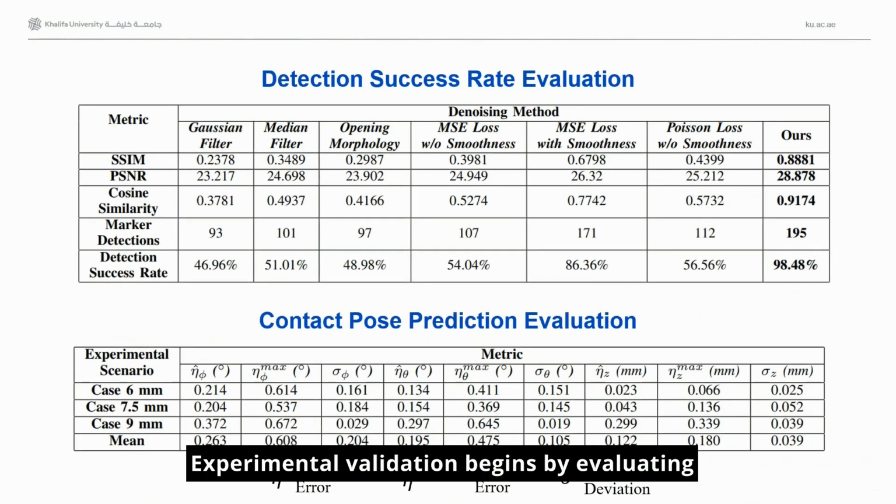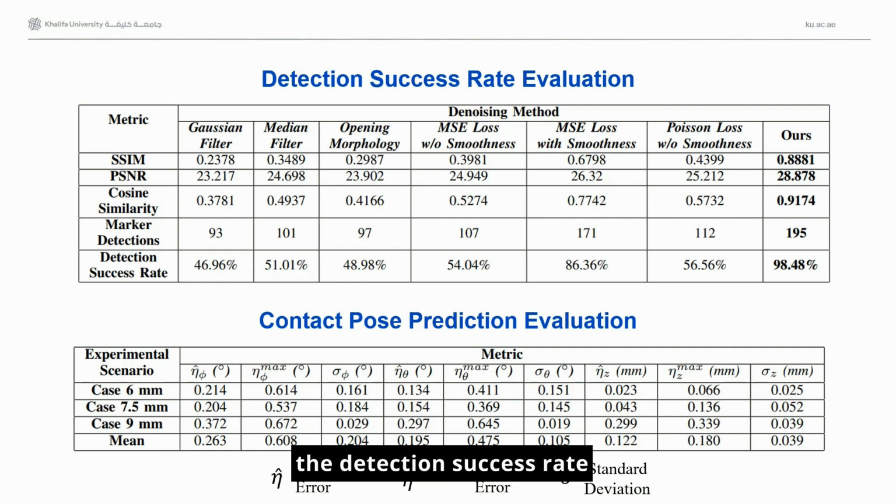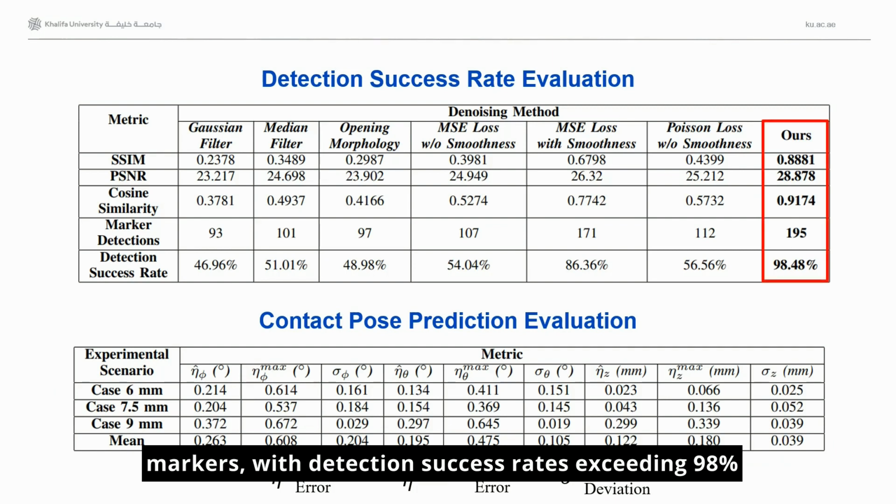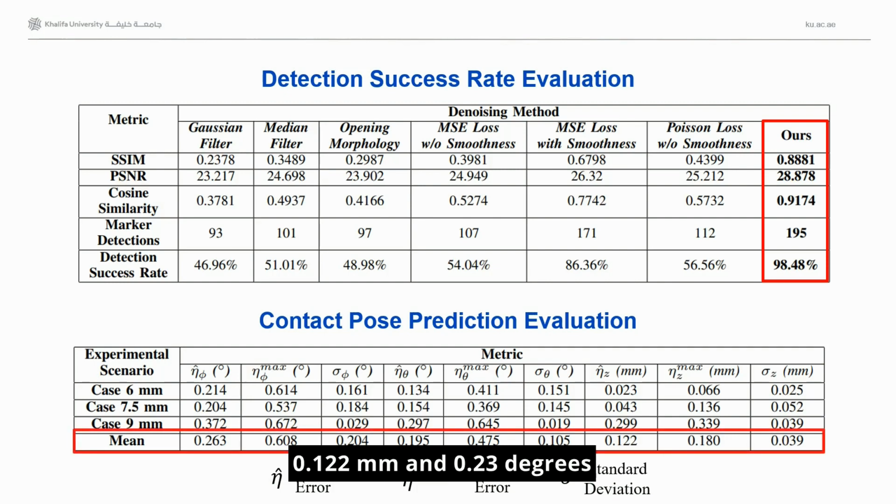Experimental validation begins by evaluating the detection success rate. NeuTac shows robust detection and tracking of the markers with detection success rates exceeding 98%. In addition, the contact pose evaluation shows that NeuTac demonstrates successful Sim2Real transferability with a pose estimation error of 0.122 mm and 0.23 degrees.